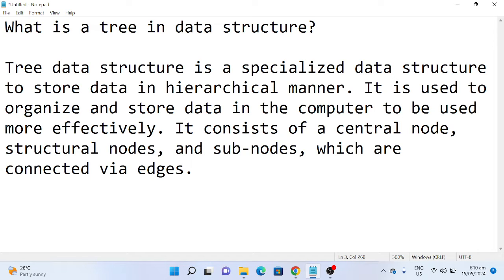So let's begin. What is a tree in data structure? Tree data structure is a specialized data structure to store data in a hierarchical manner. It is used to organize and store data in the computer to be used more effectively. It consists of a central node, structural node, and subnodes which are connected via edges. Okay guys, so this is the end of my report on what is a tree in data structure, to be specific, being used in computer science.